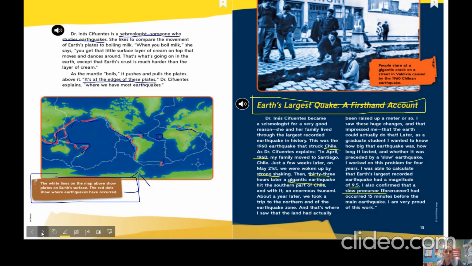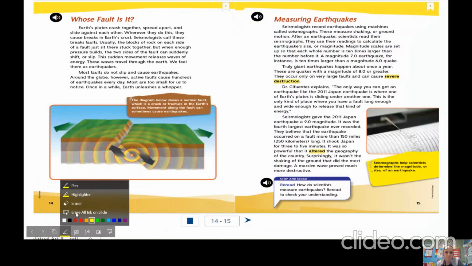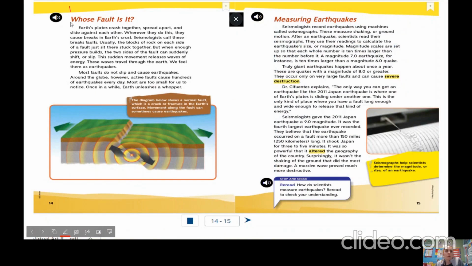Okay, let's continue reading. Whose fault? All right, so whose fault is it? Let's read about fault lines. Earth's plates crash together, spread apart, and slide against each other. Whenever they do this, they cause breaks in Earth's crust. Seismologists call these breaks faults. Usually, the blocks of rock on each side of a fault just sit there stuck together. But when enough pressure builds, the two sides of the fault can suddenly shift or slip. This sudden movement releases waves of energy.